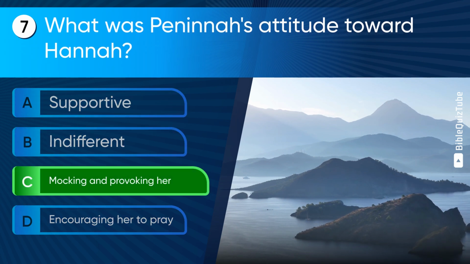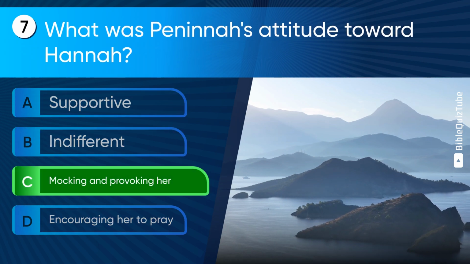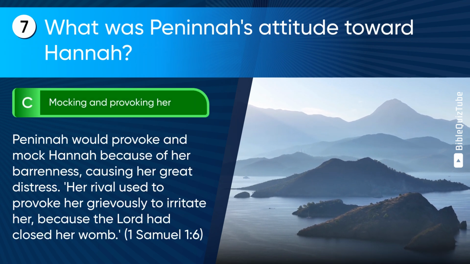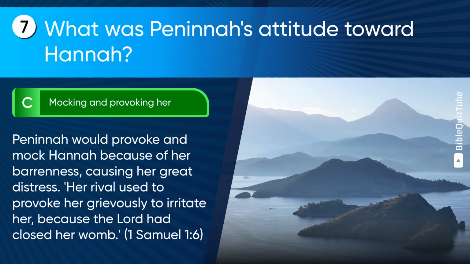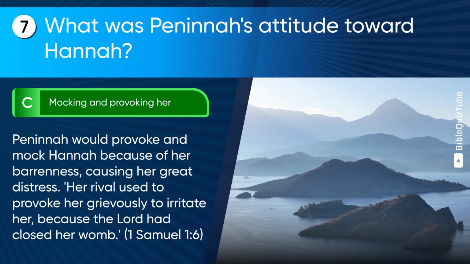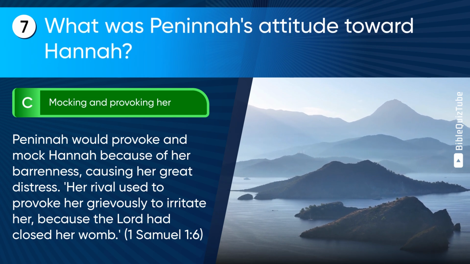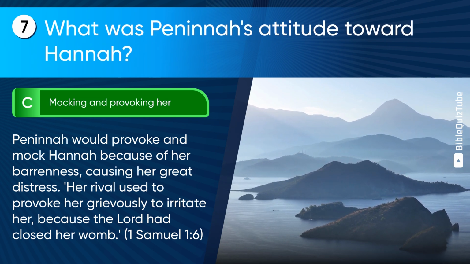The correct answer is C. Mocking and provoking her. The explanation. Peninnah would provoke and mock Hannah because of her barrenness, causing her great distress. Her rival used to provoke her grievously to irritate her because the Lord had closed her womb. 1 Samuel chapter 1 verse 6.